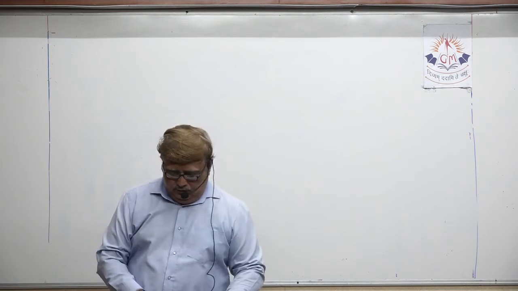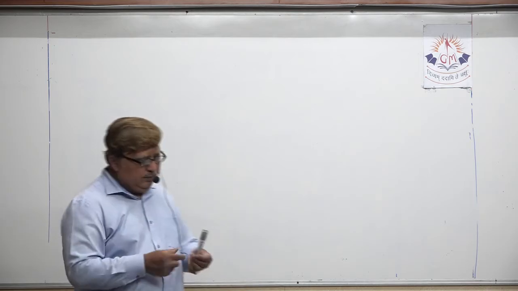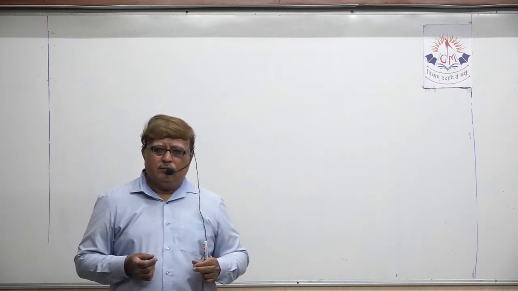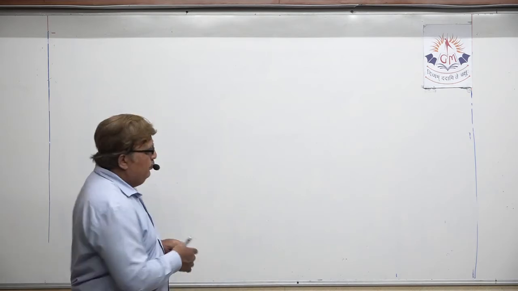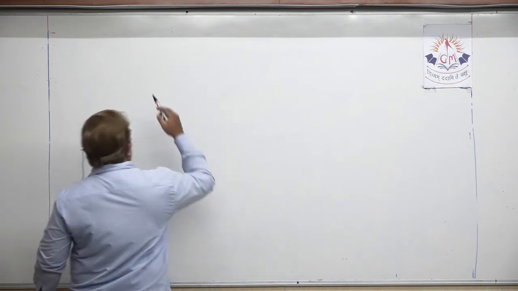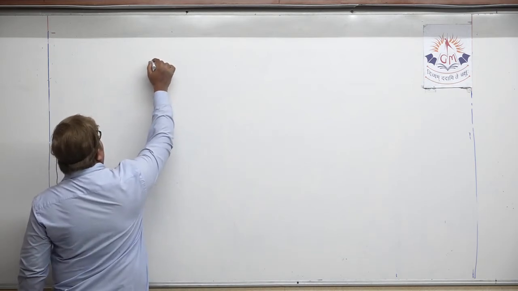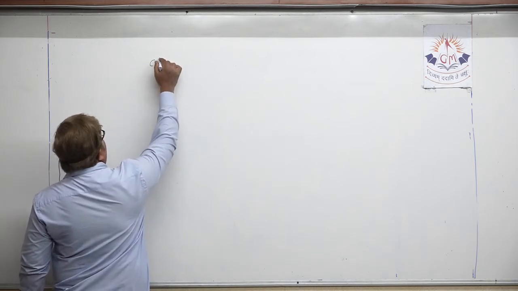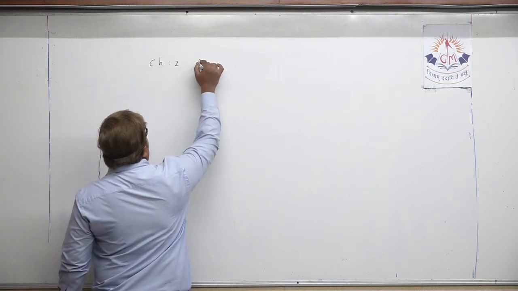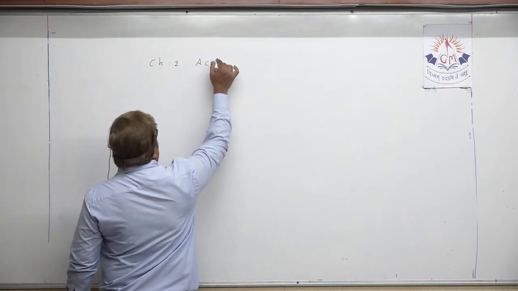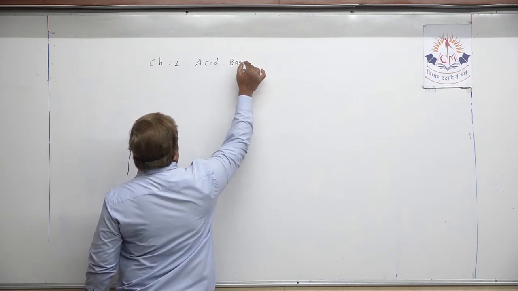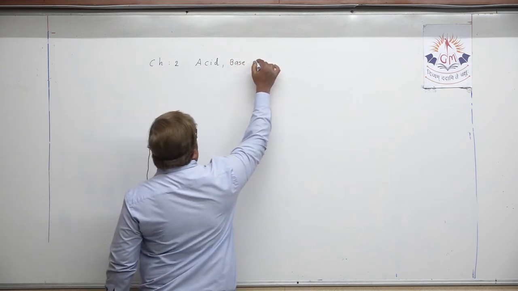Now, my dear student, today, before we start lecture number 4 in the same chapter, should I mention the name of the chapter? You all know very well, chapter number 2, acid, base and salts.